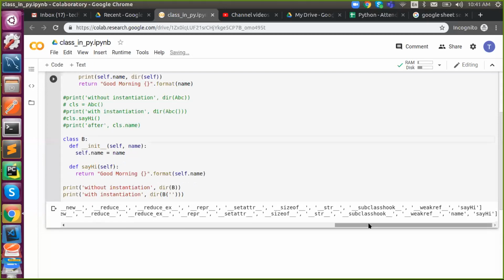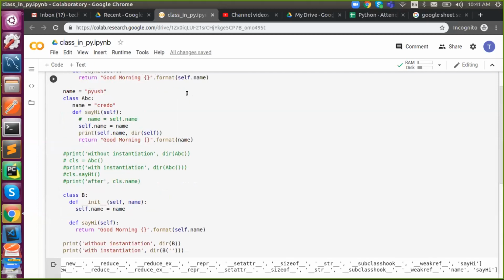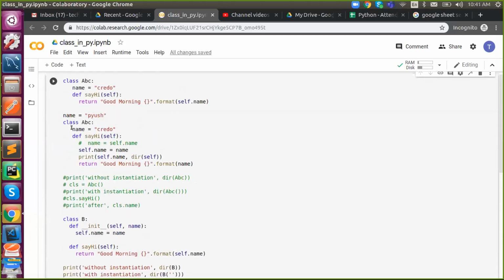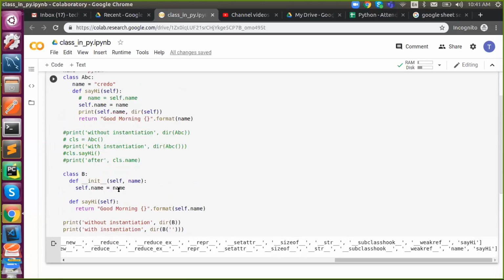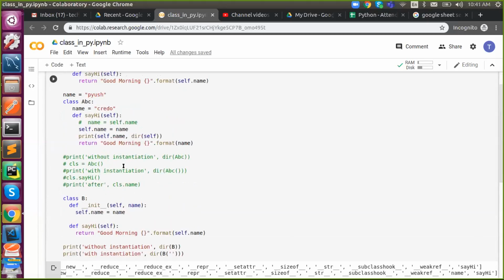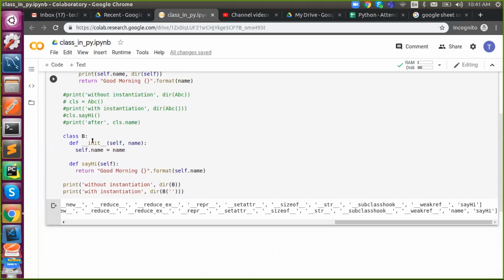That's why, without instantiation, I'm not getting name. In this class, I have defined name inside my class, so I got it without instantiation, and even with instantiation I get it. But in this case, I never declared name and I'm not getting it.